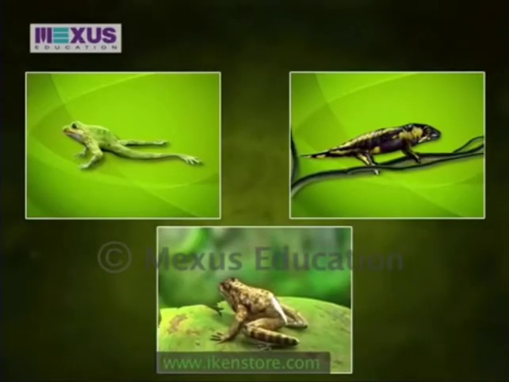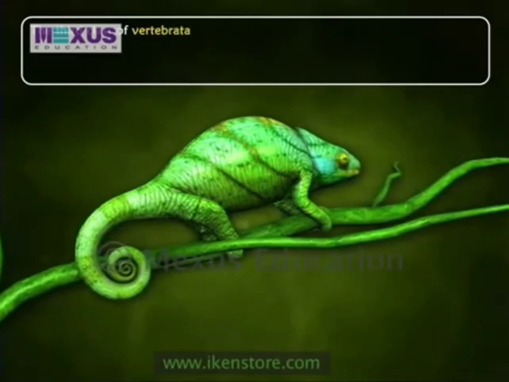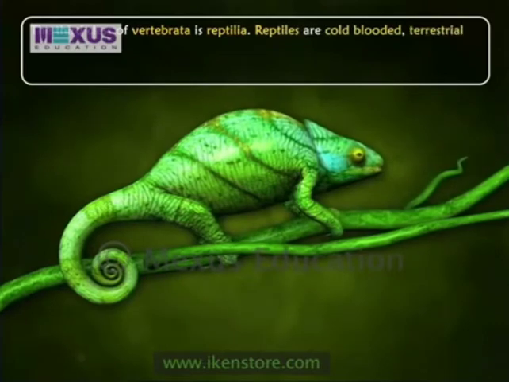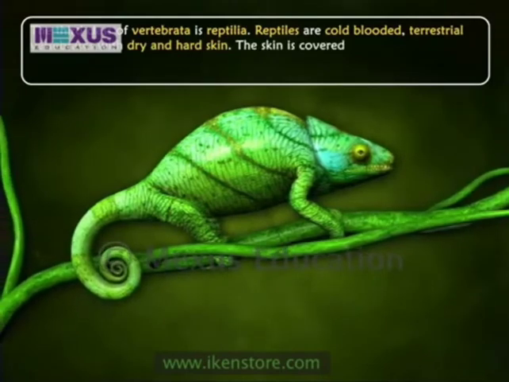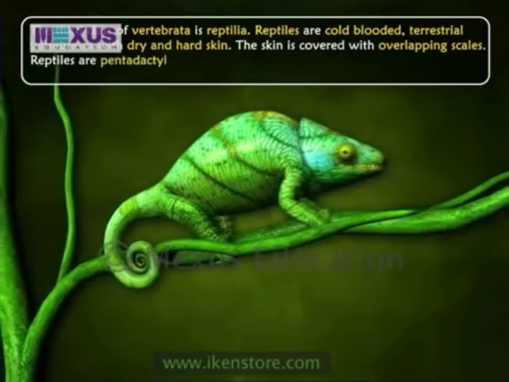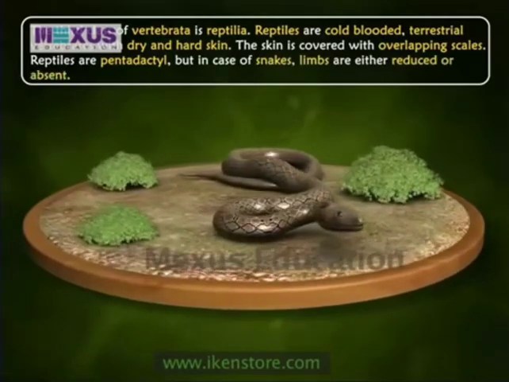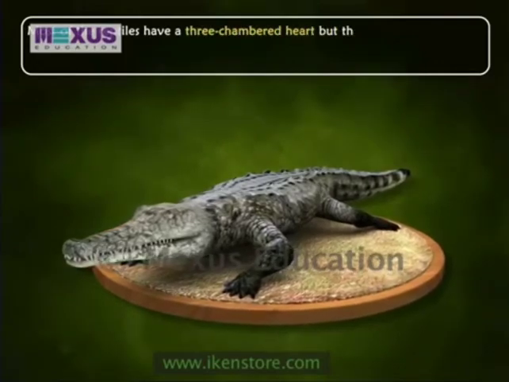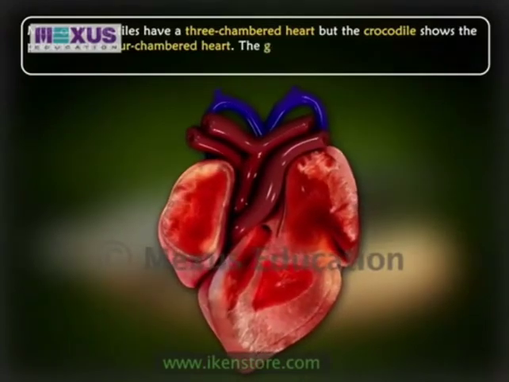The third class of Vertebrata is class Reptilia. Reptiles are cold-blooded animals. They are terrestrial vertebrates with dry skin. The skin is covered with overlapping scales. Reptiles are pentadactyl, but in the case of snakes, limbs are either reduced or absent. Reptiles have a three-chambered heart, but the crocodile is the exception with a four-chambered heart.